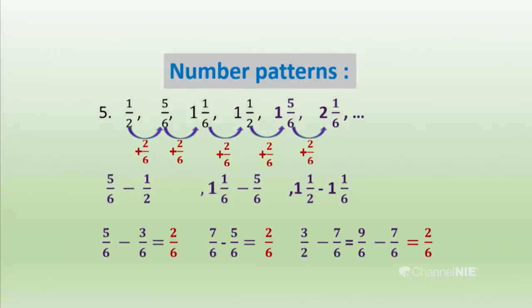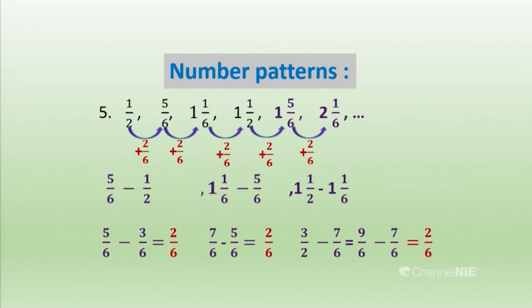What are those? You have to make the common denominator when you are subtracting fractions. So, here I have followed that. I am not going to explain those things. You have learned them in your earlier grade. Do you know how to subtract them? Okay, I know you can. So, here you subtract 1/2 from 5/6, then you get 2/6. Then when you take the third and fourth consecutive terms, you subtract 5/6 from 1 and 1/6, then you get 2/6. The same procedure you have to follow. You have to follow the fractional rules. There is a mixed number, it is okay.